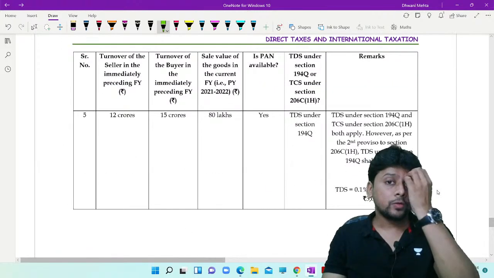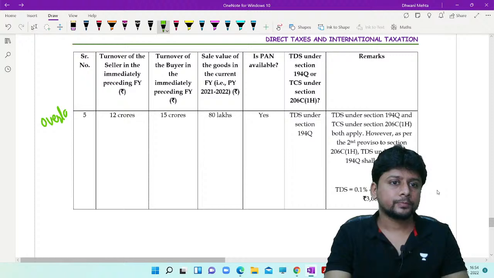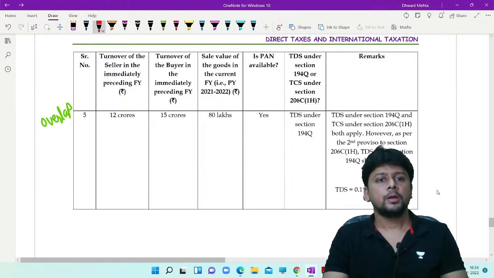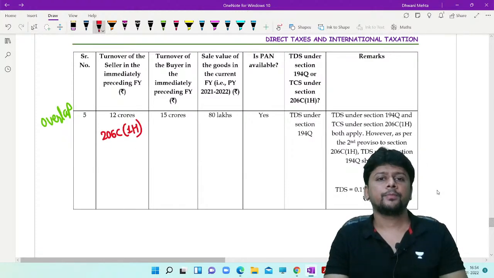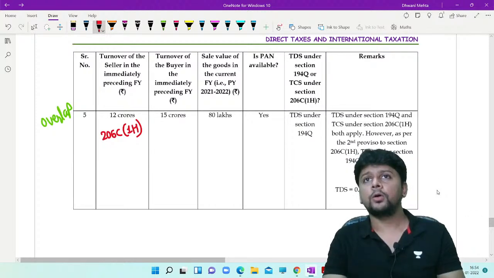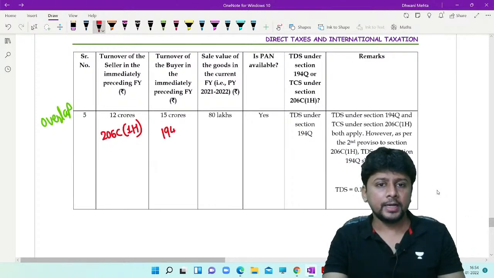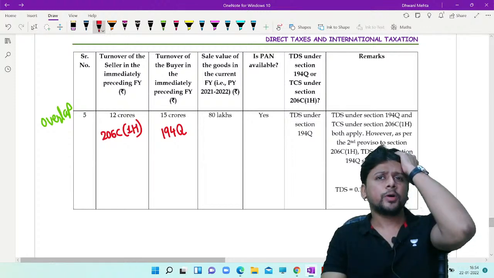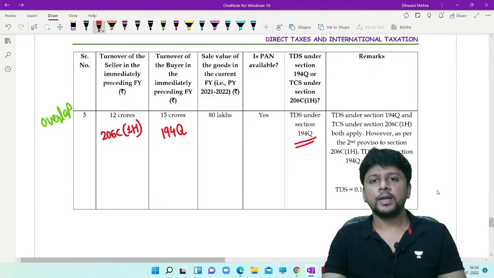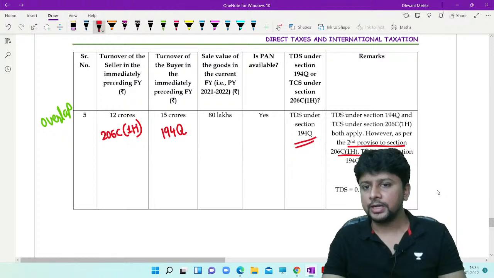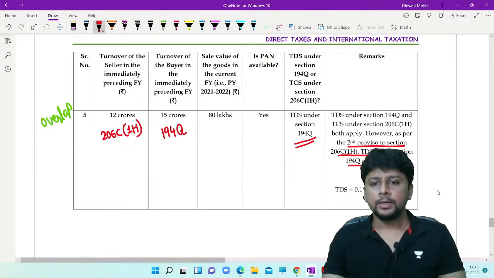And now comes the overlap example. Turnover of the seller above 10 crore. So 206C1H. Turnover of the buyer is also above 10 crore. 194Q. Sale value is above 50 lakhs. Permanent account number is available. If overlapping happens, 194Q will apply. As per the second proviso to section 206C1H, TDS under 194Q shall prevail. 0.1% of that 30 lakhs.